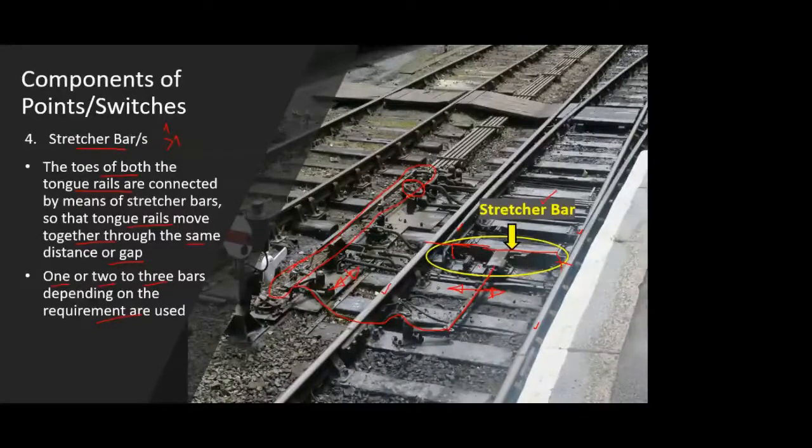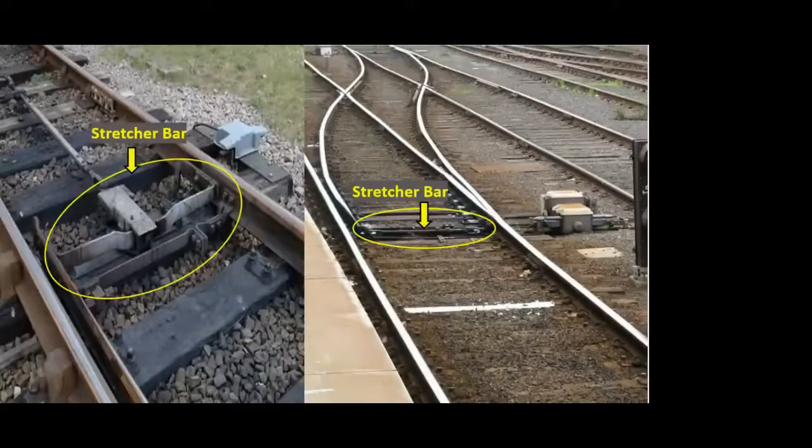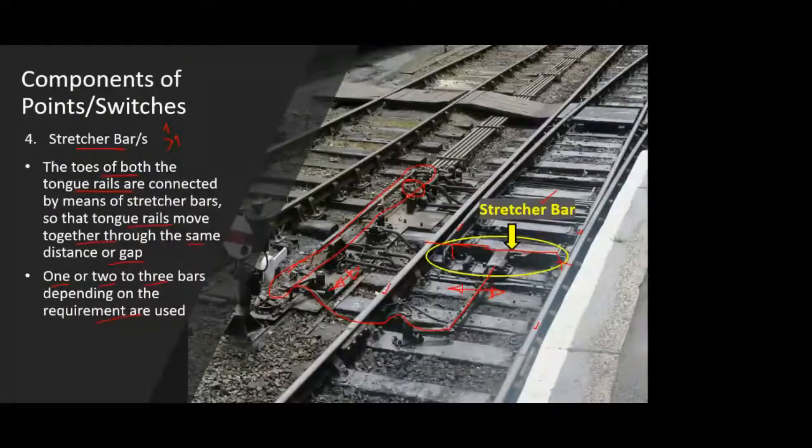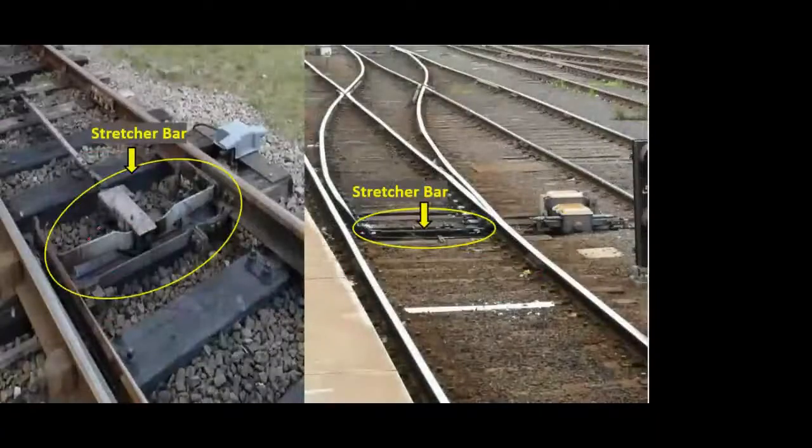Okay. Now these are some more figures of the stretcher bar itself, but you will be seeing variation in the stretcher bar. Variation as in this figure, if you see the stretcher bar, it is a sort of a plate with some thickness. Okay, the one which I have highlighted in the red rectangle. And in this second figure on the left side, you can see it is again a plate, but now the width or the height of the plate is somewhat less than the one which we had seen in the earlier case. So this is also a stretcher bar.